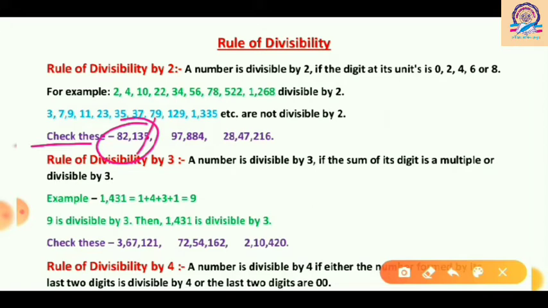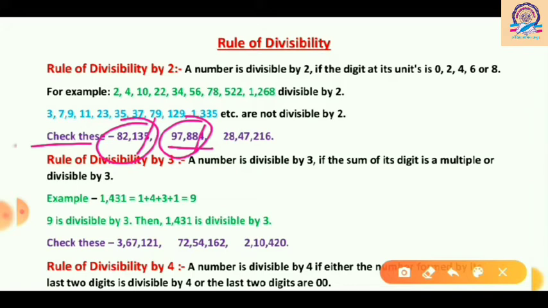Now go to the second number, 97,884. Is it divisible by 2? Let's check it. In the ones place we have 4, and 4 is an even number, so we can say that the whole number, 97,884, is divisible by 2.